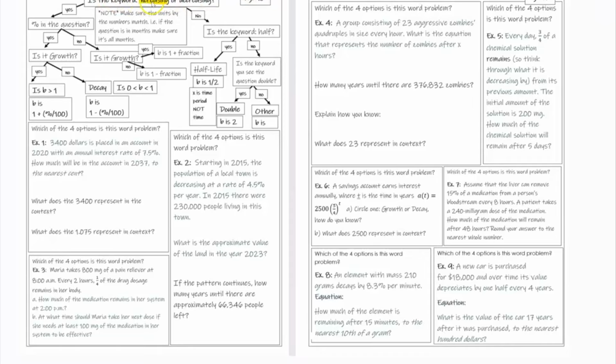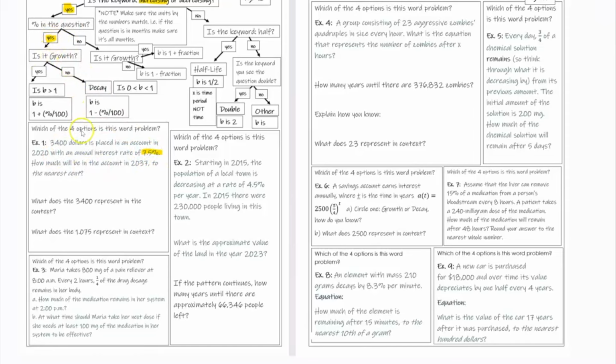So if the keyword is increasing, and please don't mark any of this because you're going to be reading it for each one, I just want to make sure you're following. If the keyword is increasing, the options are yes, and the other option is no. If it's increasing or decreasing, yes. If it's not, no. So this is yes, so I'm going to go to yes. All right. Is there percent in the question? If I look through this, is there percent? Yes, right there. So I'm going to follow yes again.